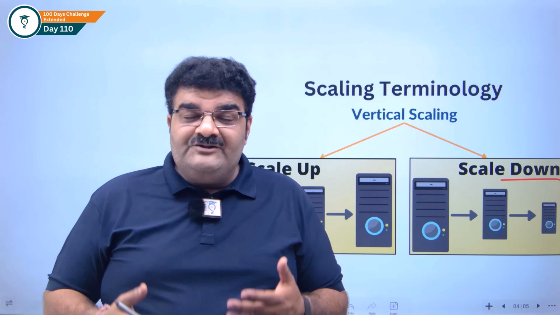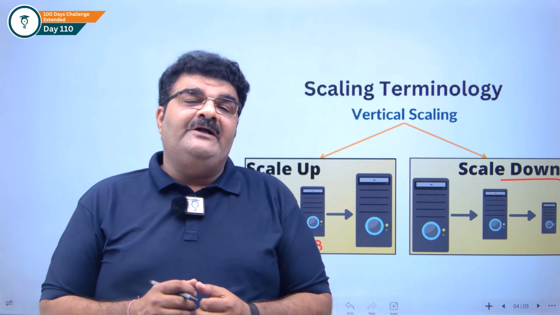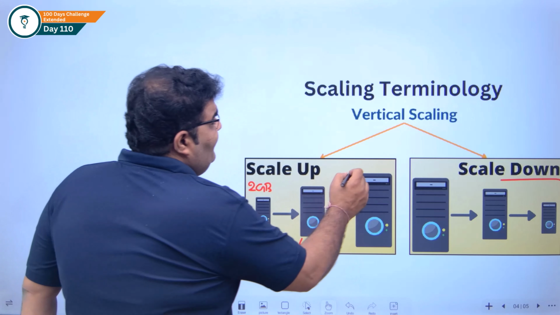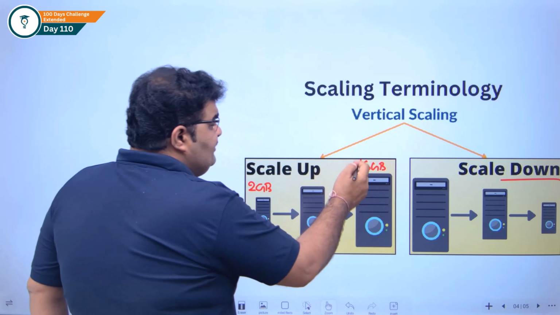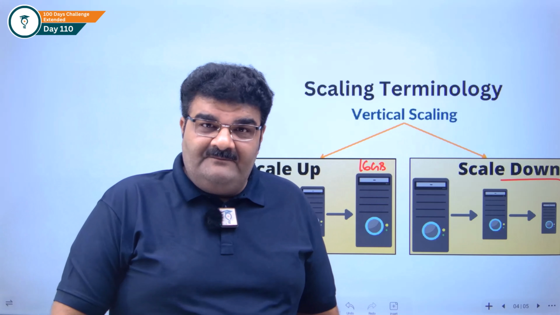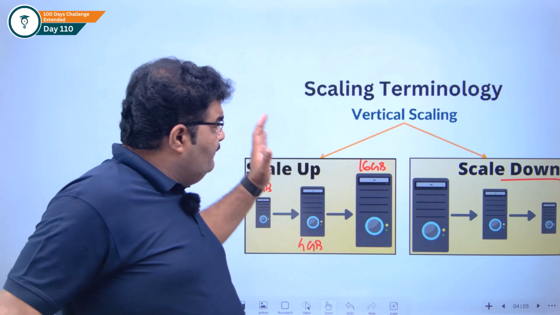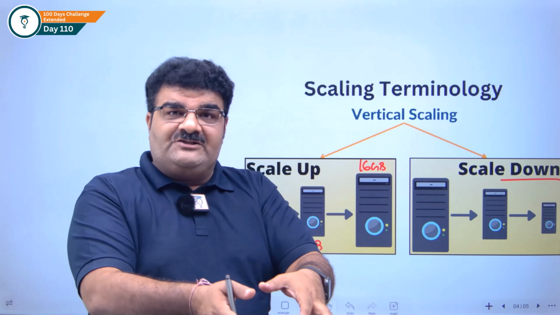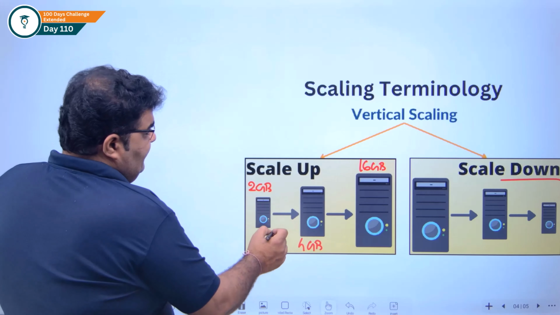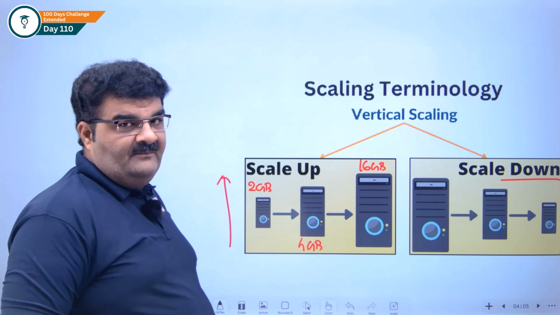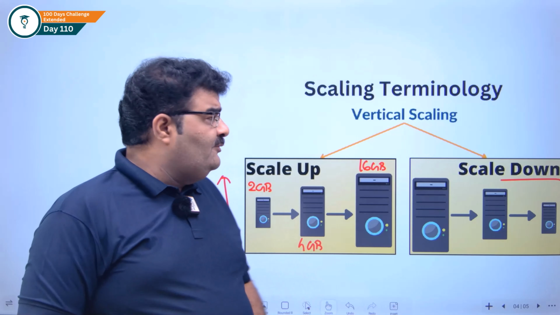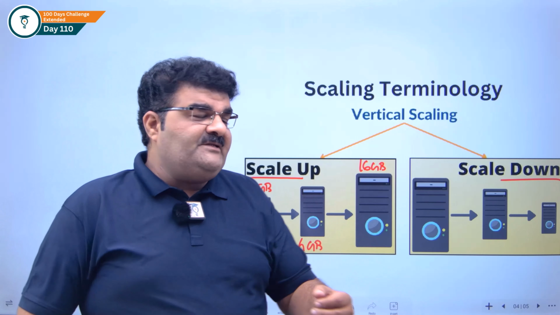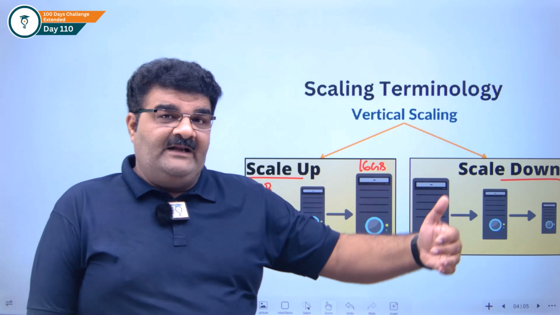Again, instead of 100 users, I am getting 500 users. To handle these 500 users, I have to increase the capacity as well. So I am going to increase capacity from 4 GB to 16 GB. So when you increase capacity by adding more resources on the same system, we call it vertical scaling. And increasing the capacity, this terminology is known as scale up. You are increasing capacity and the word we call it is scale up.